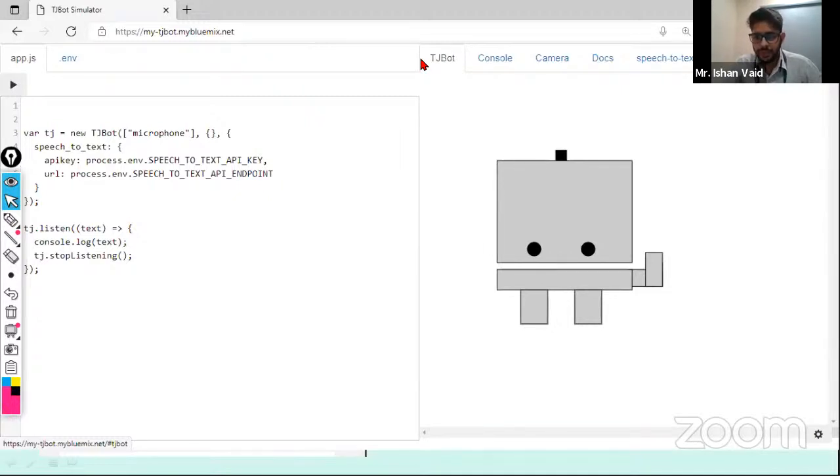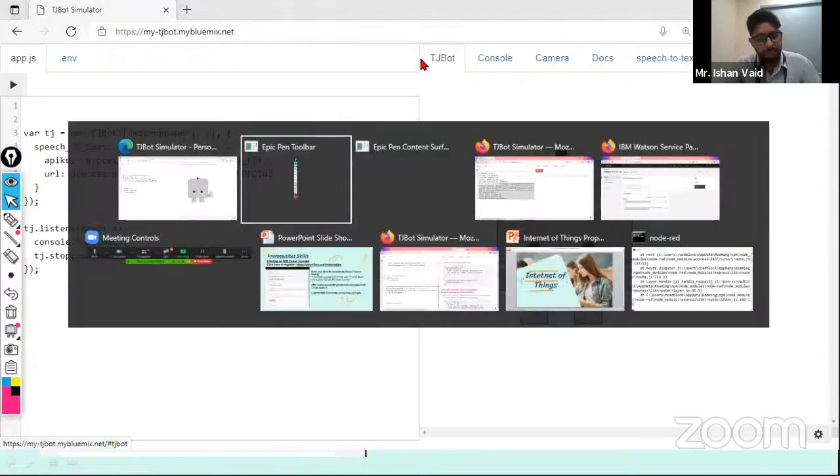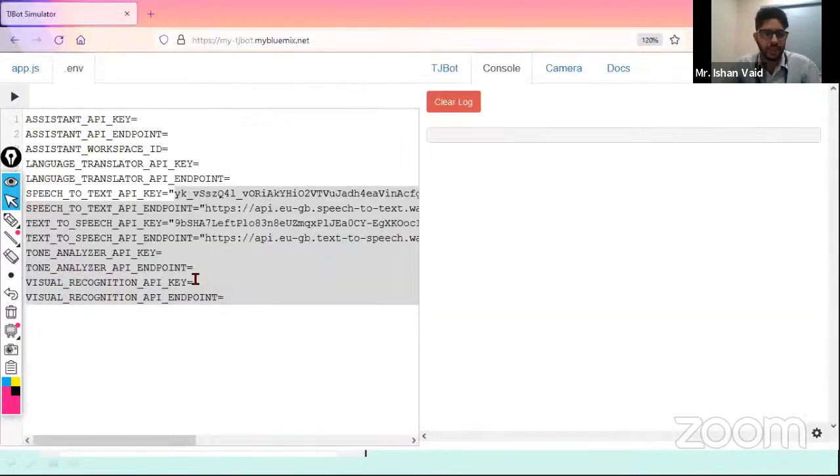What all services of Watson can we use? There are a number of services that you can actually use. If I talk about this DJ bot, these are the different services that are present over here.